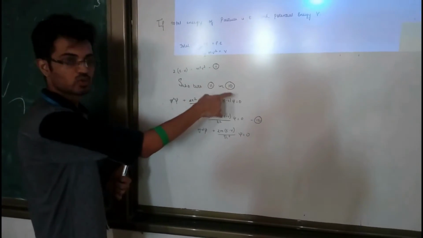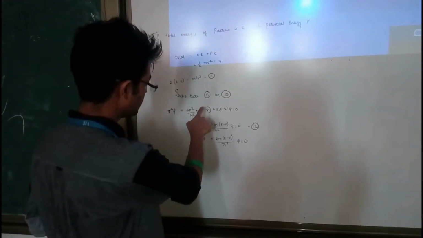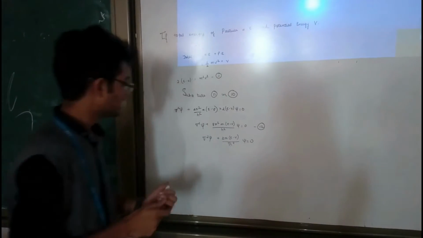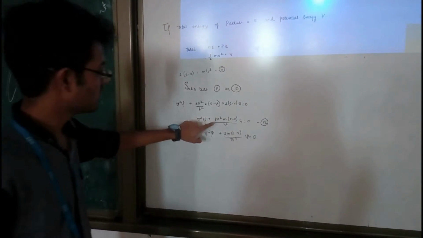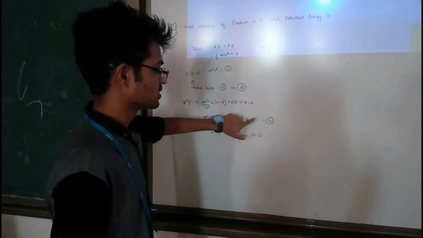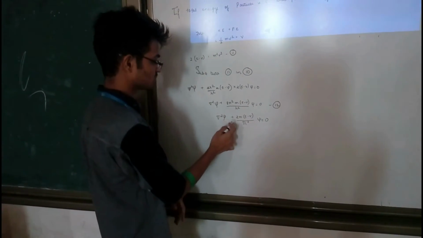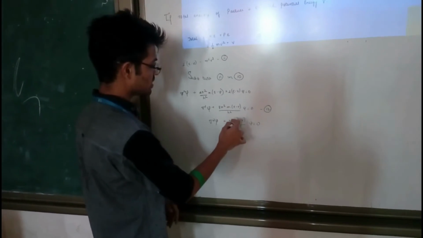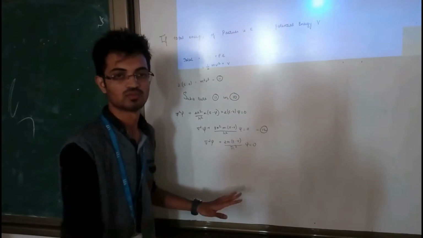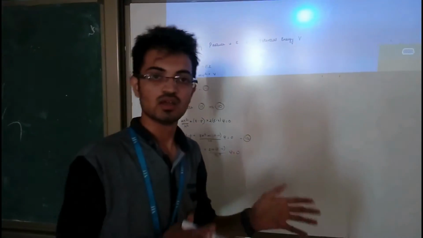And after substituting equation 11 into equation number 10, we have del square psi plus 4 pi square by h square into m into E minus V plus twice of E minus V into psi is equal to 0. Our next equation becomes del square psi plus 8 pi square into m into E minus V divided by h square into psi is equal to 0. Calculating it into the simplest form, we have del square psi plus 2 times of mass E minus V upon h bar whole square into psi is equal to 0. This is our whole derivation for Schrodinger's time independent equation.